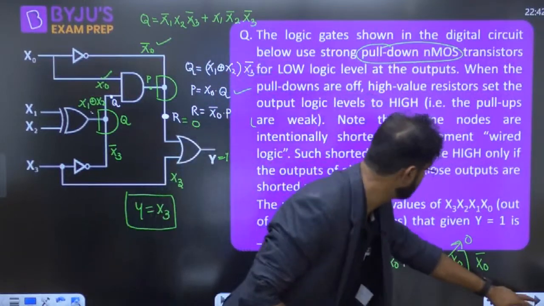You can understand it like this. You can write it like this.